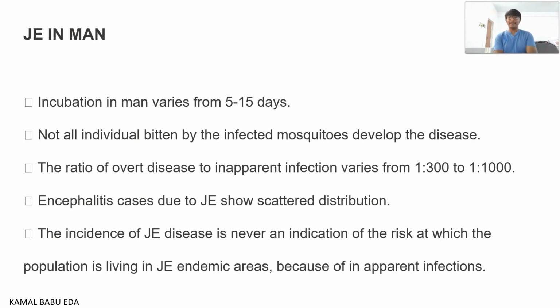Japanese encephalitis cases show mainly a scattered distribution. The incidence of Japanese encephalitis disease is never an indication of the risk at which the population is living in Japanese encephalitis endemic areas, because of the inapparent infections.